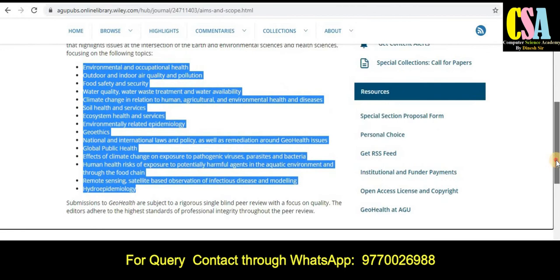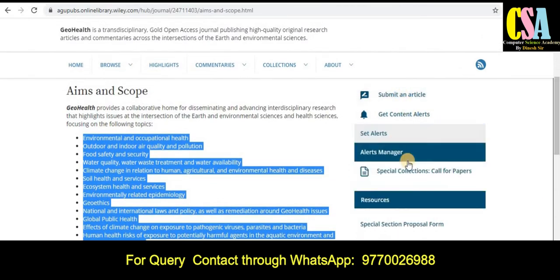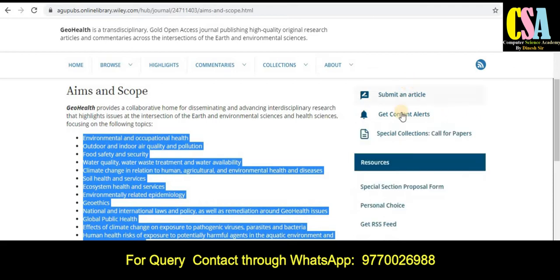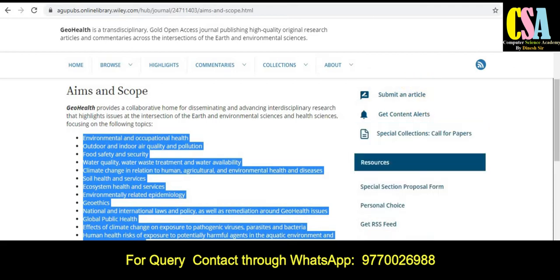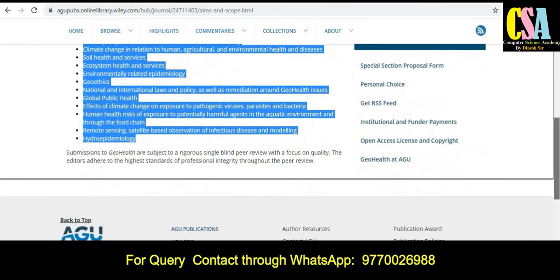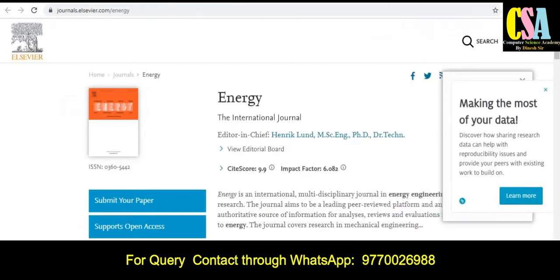And if you want to know more about the journal guidelines, how to submit an article, and many more things, you can see on the right-hand side all the tabs are given here: instruction, institutional, and also the personal choice. So many things are given here, so you have to explore each and every corner of this particular journal.